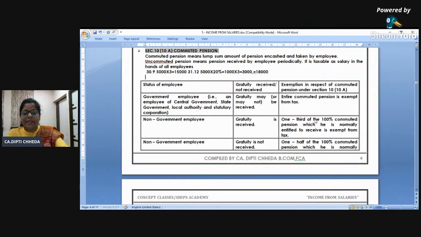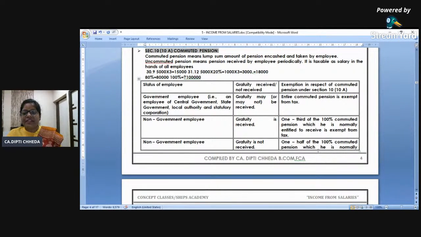Okay. For example, if I say 80% pension you have encashed is 80,000. So 100% is question mark. 80% is 80,000. So 100% is question mark. Right? So 100% comes to how much? 1 lakh.